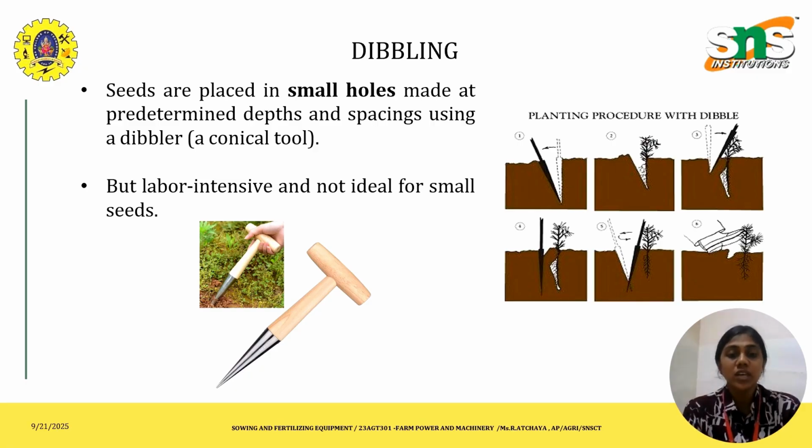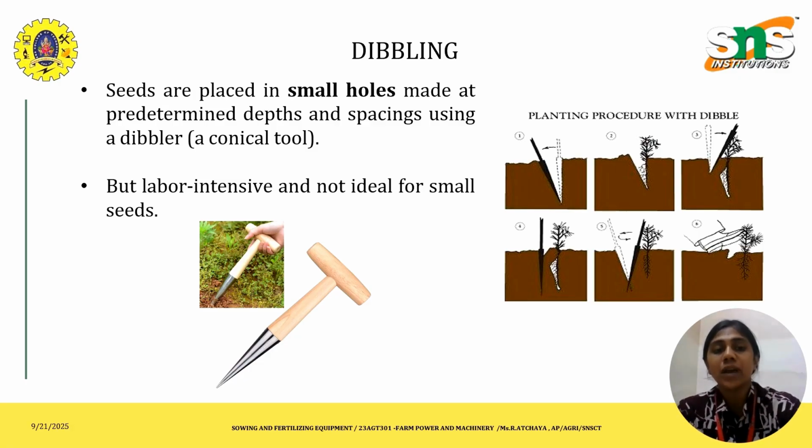The tools used here are the pointed stick or dibbler. Sometimes we directly use our finger to dibble in the soil. The seed rate used here is very low, that is 5 to 25 kg per hectare. So this method also has pros and a few cons. The pros might be the exact depth of sowing, the lower seed rate, and being good for hilly areas.